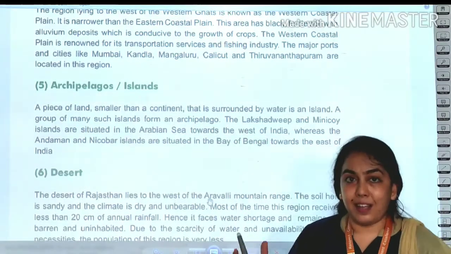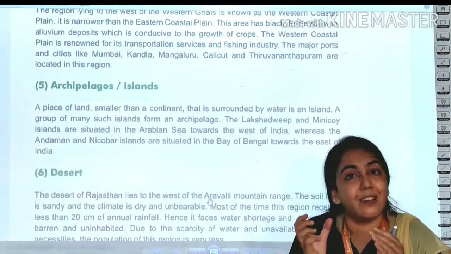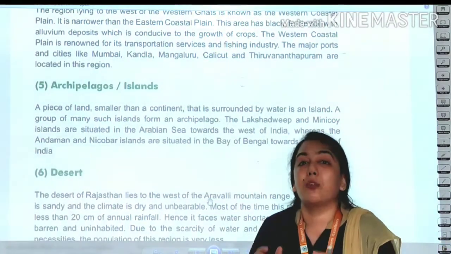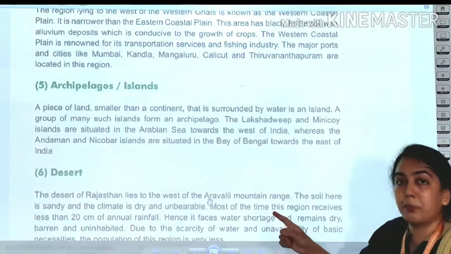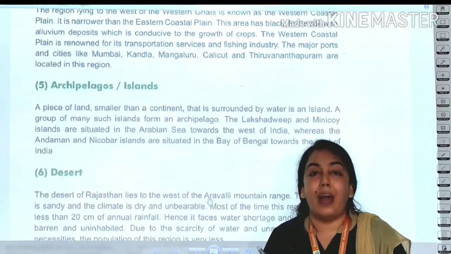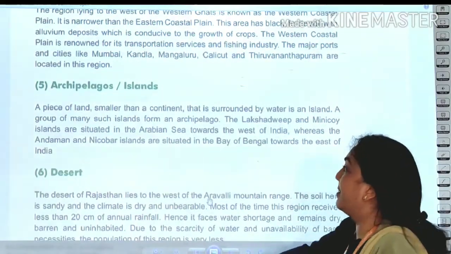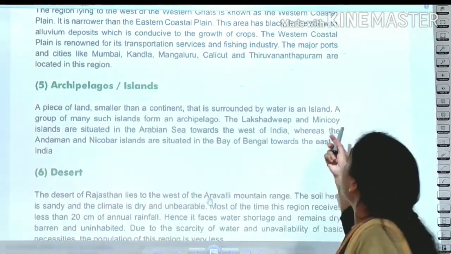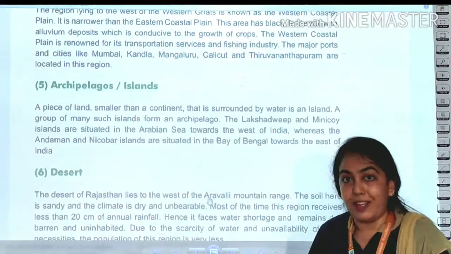When all the small islands come together, there is a distance, there is sea water between them, but they are still located very nearby. That is called an archipelago, as Lakshadweep is an archipelago. It has many small islands grouped together. Next is Minicoy Island. These are all situated in the Arabian Sea, which is in the west.